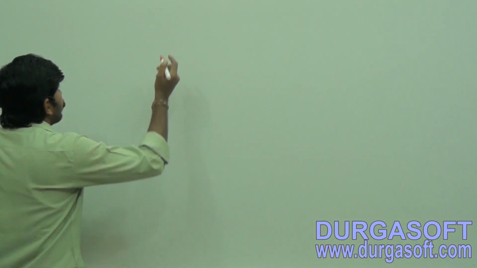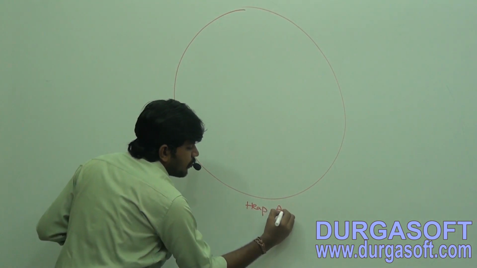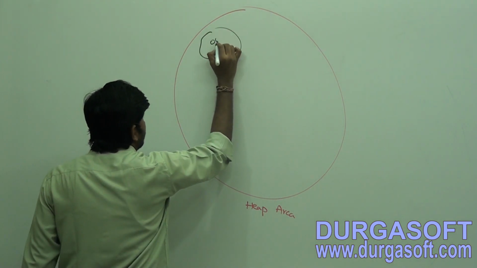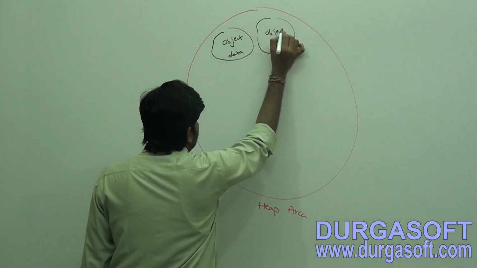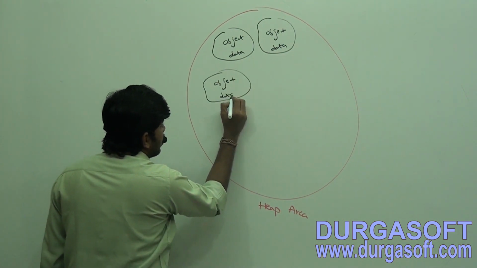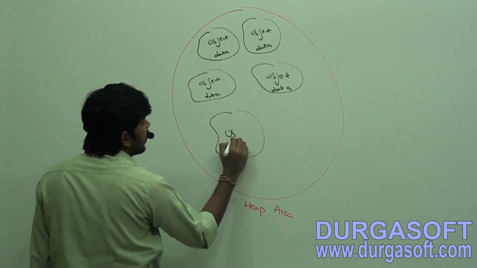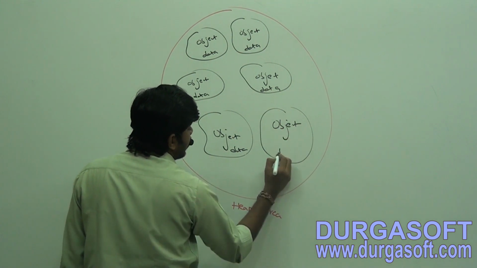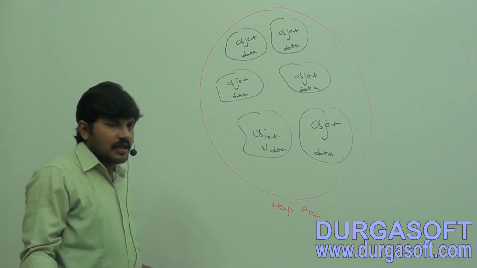If I consider this one as the heap area, this one is by default considered as object data, and object-level data will be in the heap area. I hope you are aware clearly. Okay, point by point.